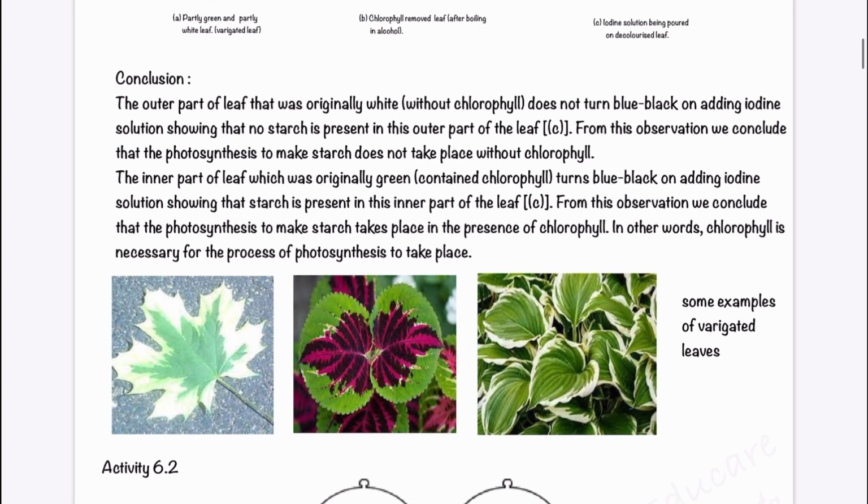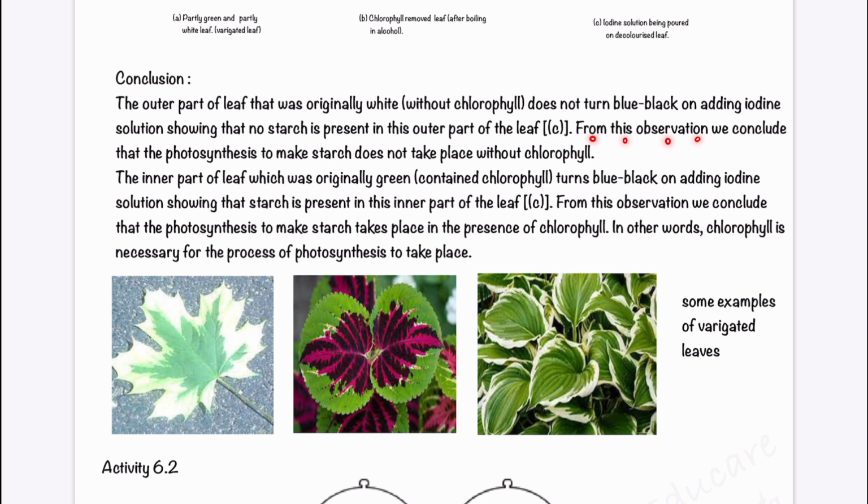So the outer part of the leaf that was originally white, that is without chlorophyll, does not turn blue-black on adding iodine solution, showing that no starch or no food is present in this outer part of the leaf.